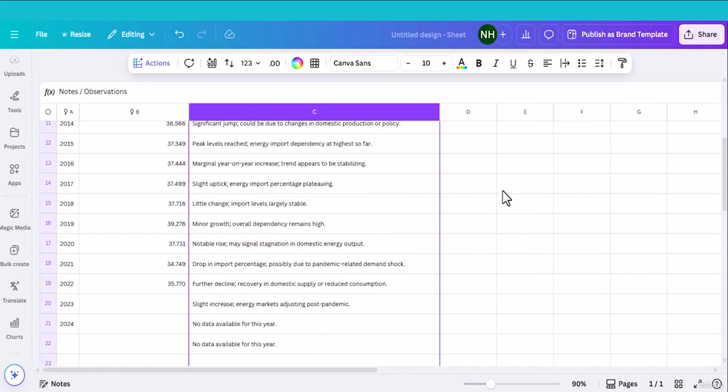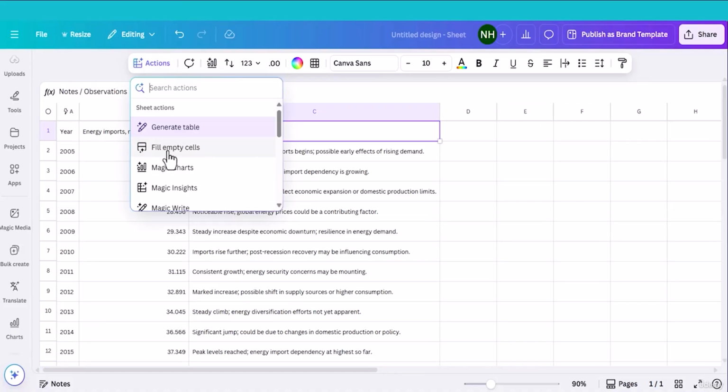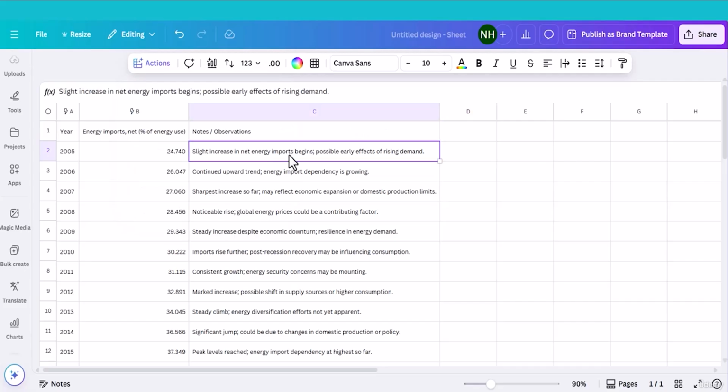Double click the cell to make it bigger. I didn't know what to write here, so with magic feature named fill empty cells, I generate this text, notes or observation. Again with fill empty cells feature, we generated notes or observation in each year.